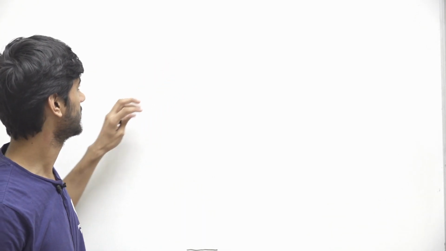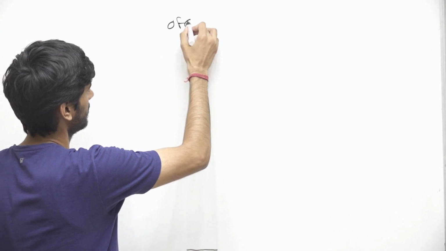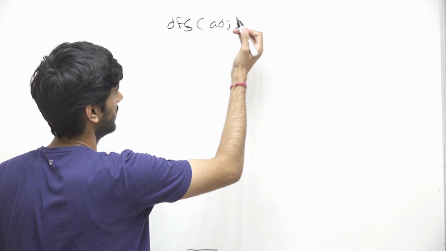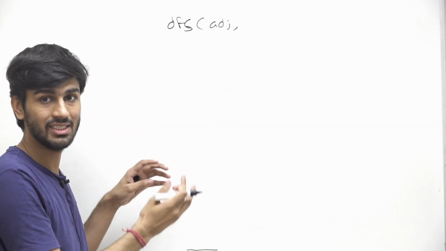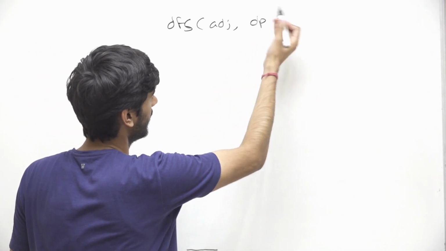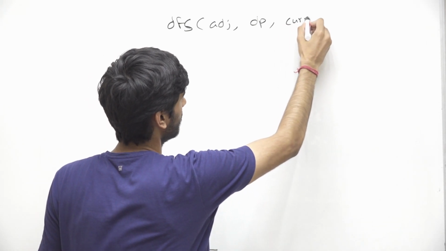So we will be given the undirected graphs, which we can convert to directed graphs very easily, right? So let me just write the DFS function. What we can do is have a DFS function in which we pass the adjacency list, and also a vector in which we will store how many cities are reachable from that particular city. Let's say in the DP vector we are storing that, and we will also pass the current city we are on, right?